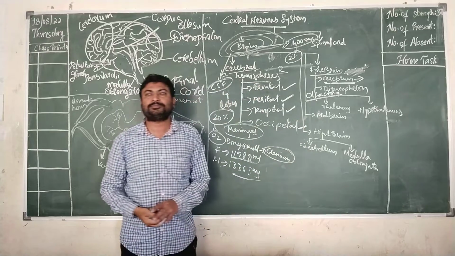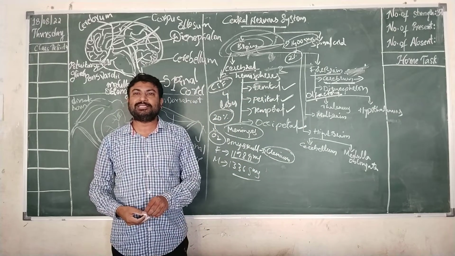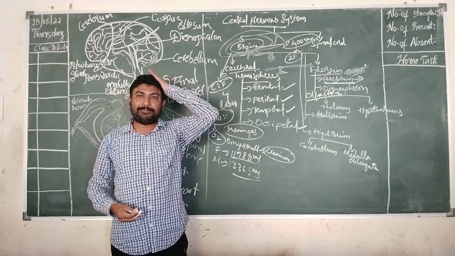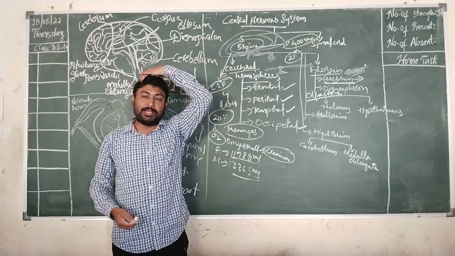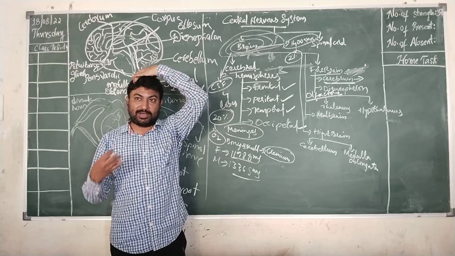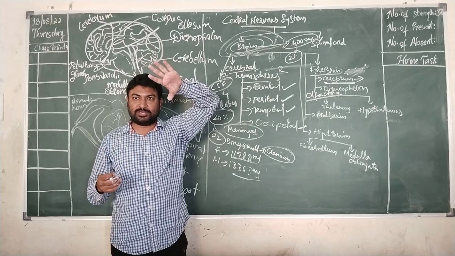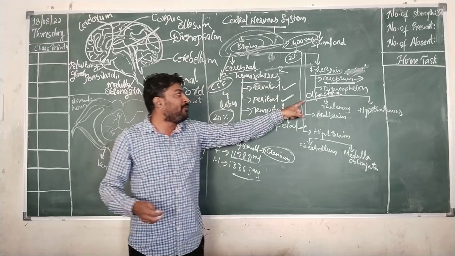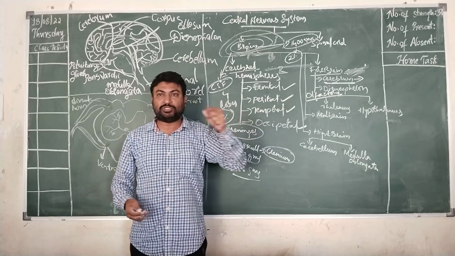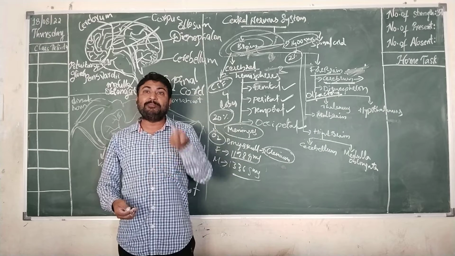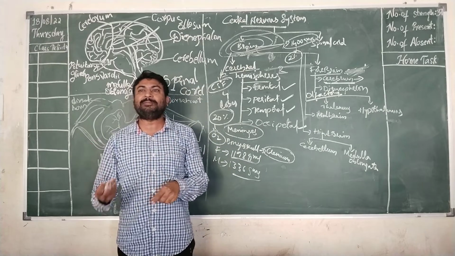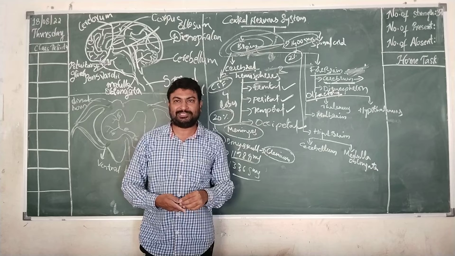olfactory lobes, which are for sensing smell. So in the topmost region of the entire brain, out of the 5 sensory organs, the nerves of the olfactory lobes, which sense smell, are more in number when compared to the other 4 sensory parts.